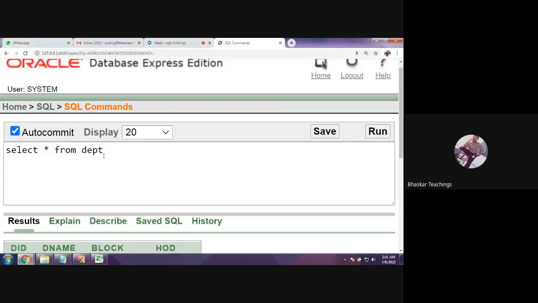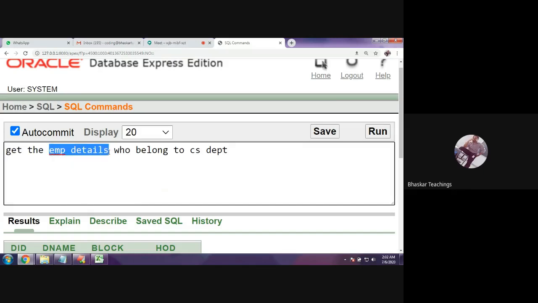One is from the department table, one is from the staff table. But for the data, just watch the question again carefully. Get the employee details. This is the question. So this should be the output, right? So this is my output.